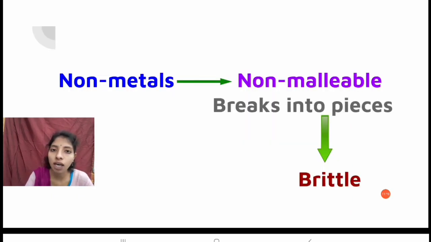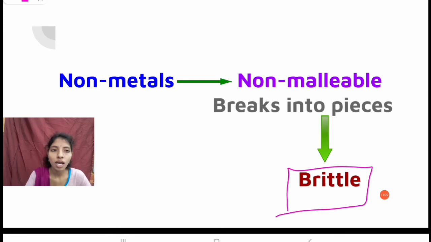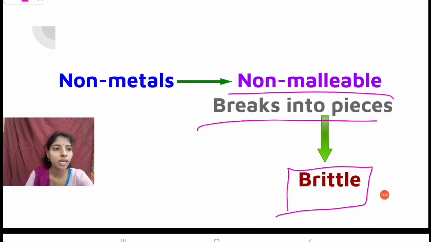So we can say that non-metals are non-malleable, meaning they break into pieces. So non-metals are brittle in nature, because they are non-malleable, meaning they break into pieces.